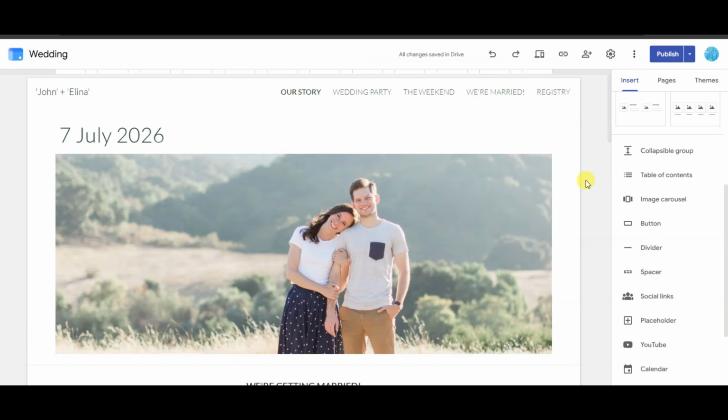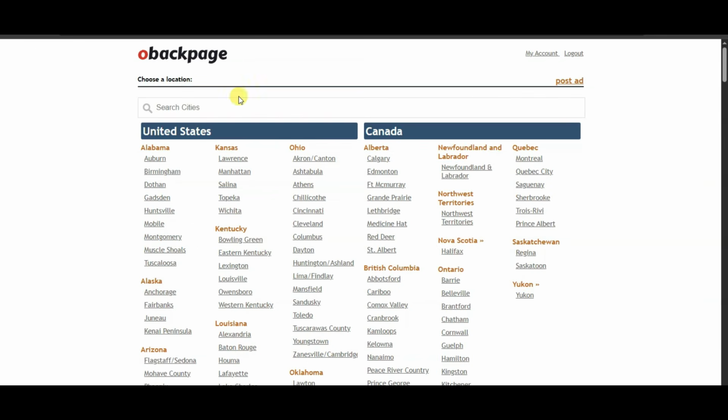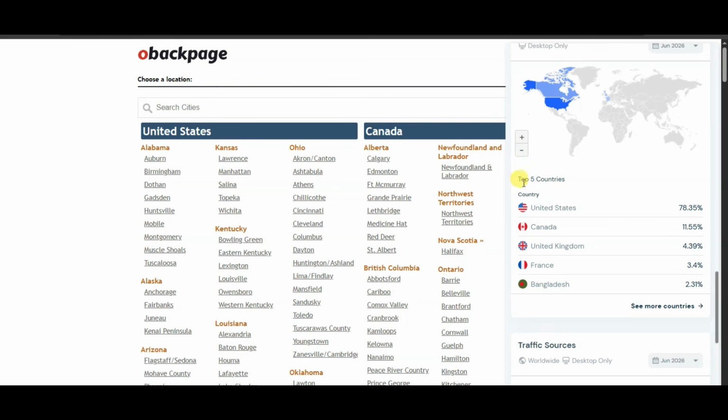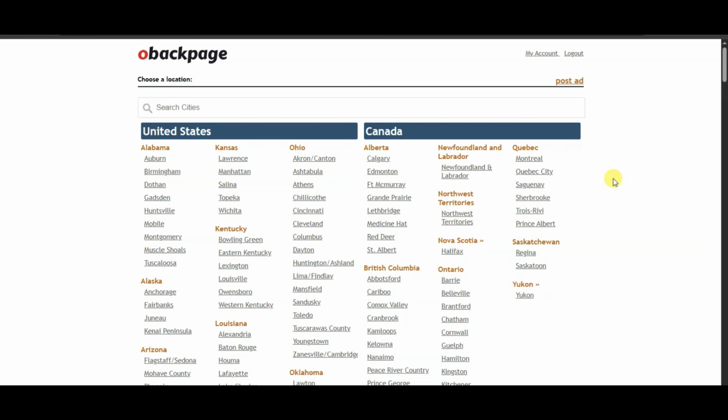best traffic sources. I want to share with you this traffic source called thank. Guys, here you can see this website is getting more than 61,000 monthly visits. Here you can see the top 5 countries. This website is getting more than 78% of visits from United States. Guys, if you share your Google site on this website, then you can get lots of targeted users.